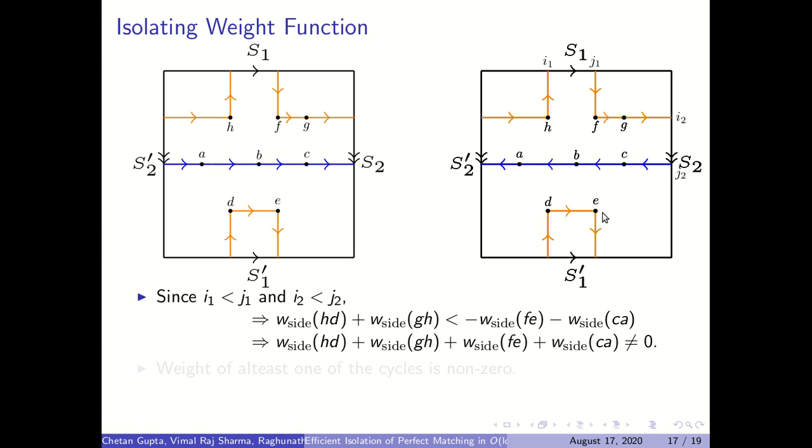Therefore the weight of HD plus GH plus FE plus CA is non-zero. That means the total weight of these edges is non-zero, and all the other edges get weight 0 with respect to W side. That means the total weight of this cycle is non-zero, and hence there exists at least one cycle whose weight is non-zero.